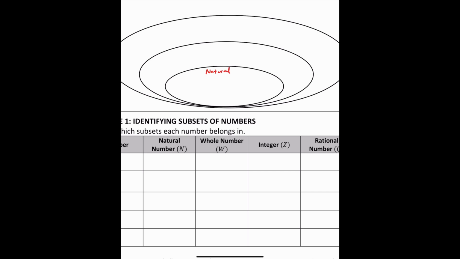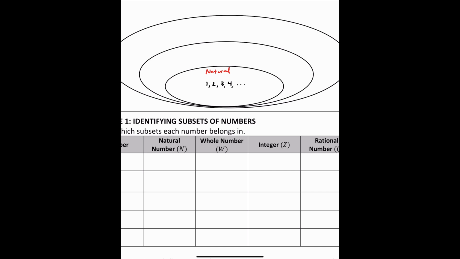So the natural numbers are positive whole numbers, such as 1, 2, 3, 4, and so on and so forth. Notice with the natural numbers, there are no decimals. There are no fractions. There is no zero. And there are no negative whole numbers. So the natural numbers are just pure vanilla whole numbers that are positive, right?